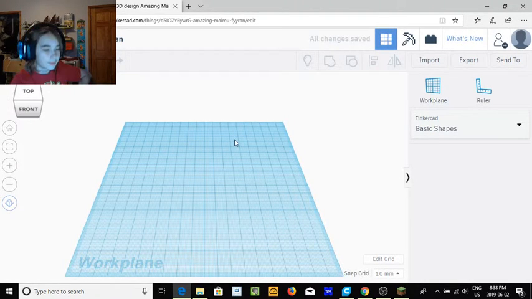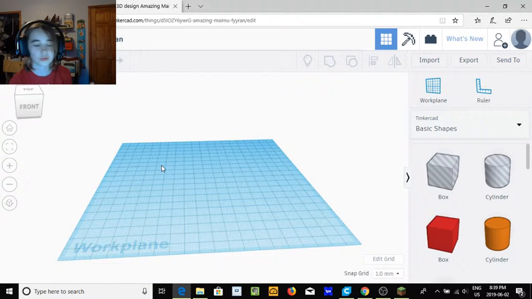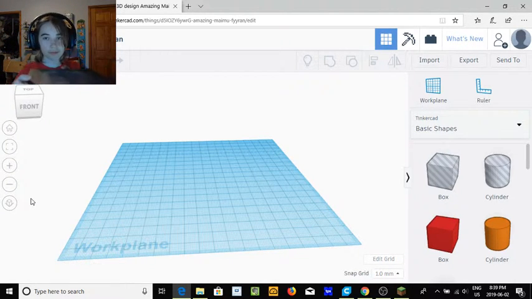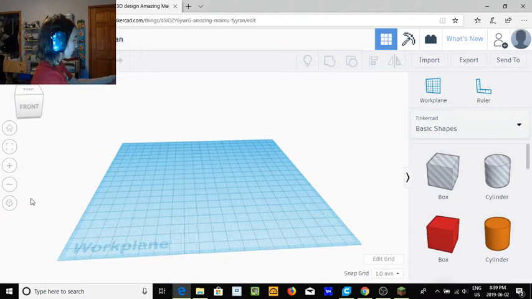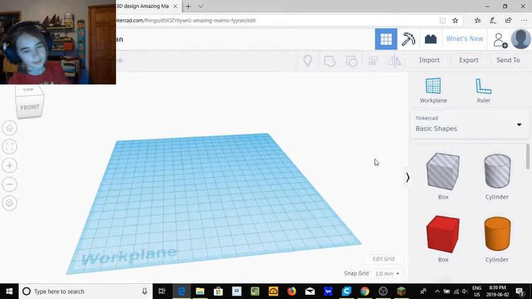So, it opens up this blank work plane, right? This is going to be our printer bed. If you're trying to do 3D printing, this work plane would be the bed of your printer. This goes down, and then the printer prints on here whatever you want to be 3D printed. So our work plane is the bottom of where we're designing, and it's where it will be 3D printed.